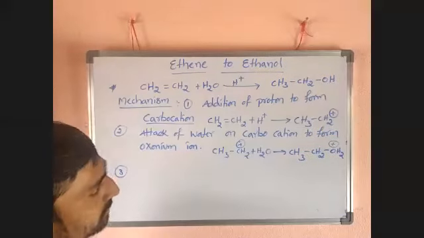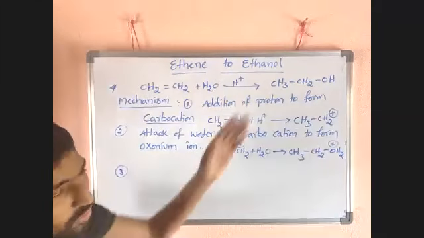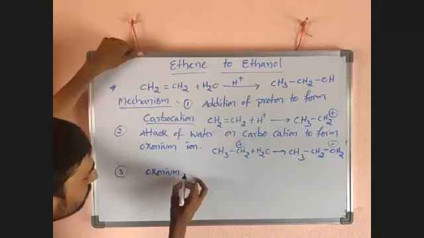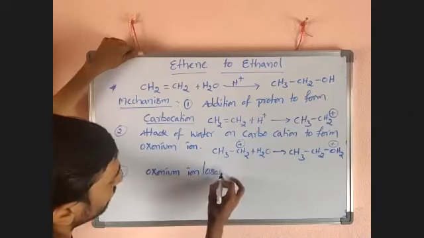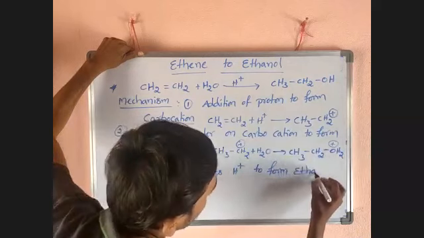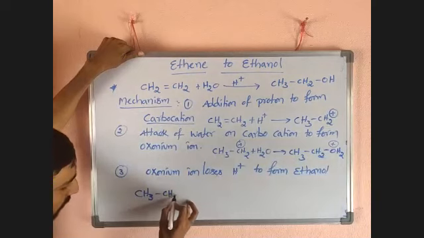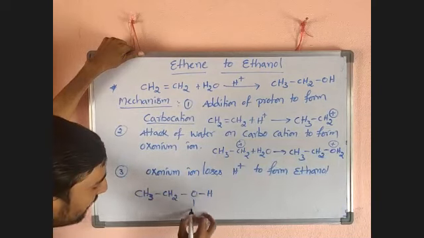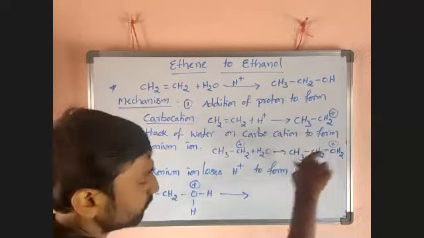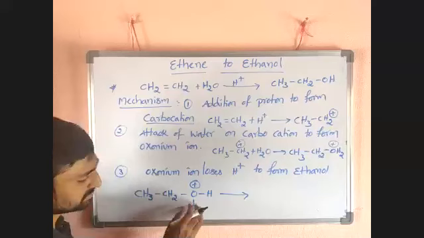Okay, so now this oxonium ion loses H plus, a proton, to form ethanol. In the third step, what's happened? Oxonium ion loses H plus to form ethanol. Here it is CH3, CH2 bond, OH, H, and plus. That one is the OH2 plus. Now this H will get eliminated in the form of H plus. Sorry, this H or this H, anything.